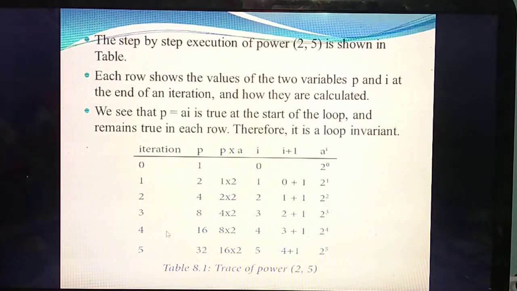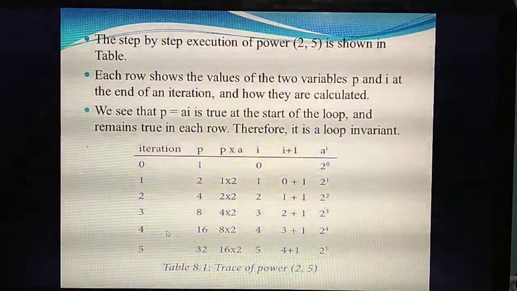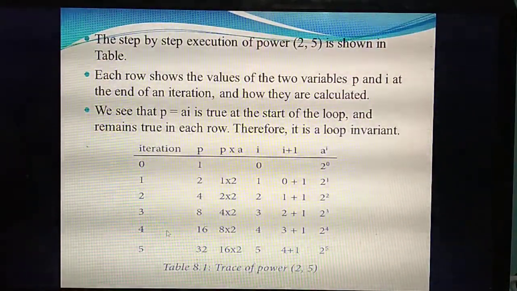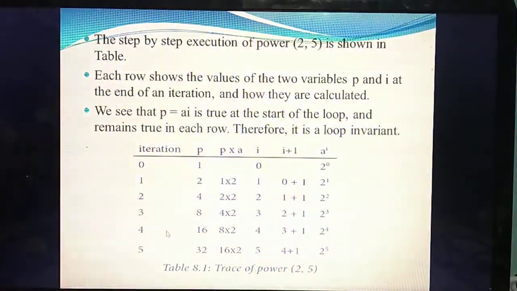Understand? So just read this one time. Normally we know 2 power 5 means the answer we get is 32 only. But this is the way the computer calculates the power inside the system. Okay. So just read it one time, then only you will be able to understand. Read it. So have you read?